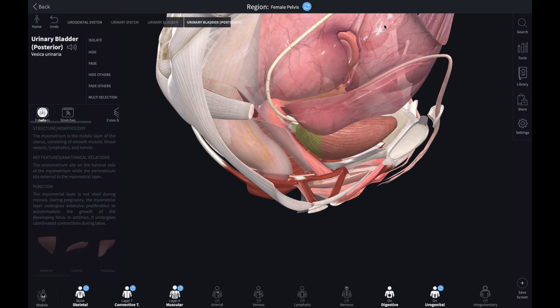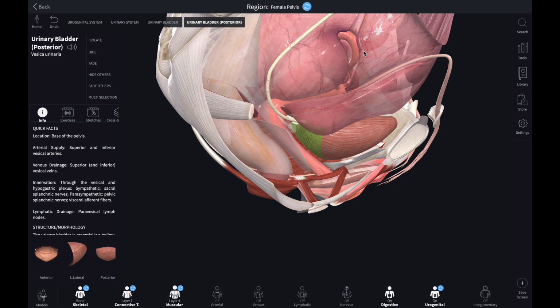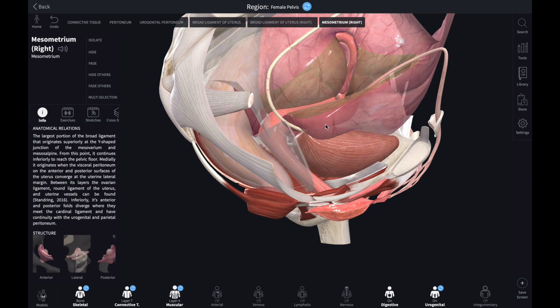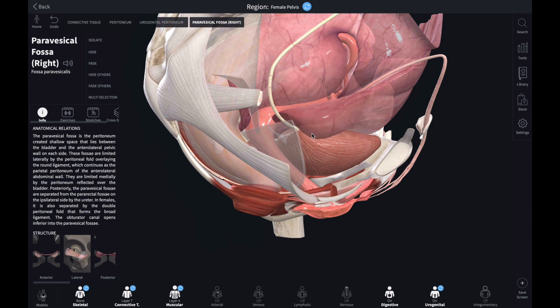The sac covers the whole uterus, and that fold comes between the bladder and the uterine wall. This pouch is called the Douglas pouch.